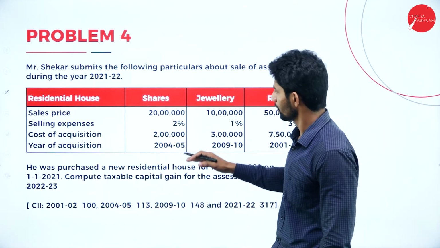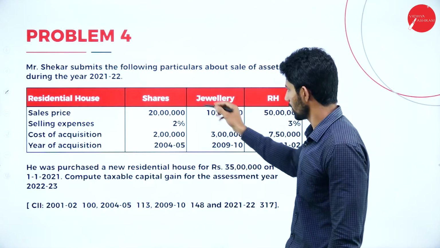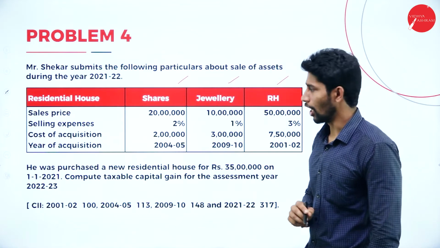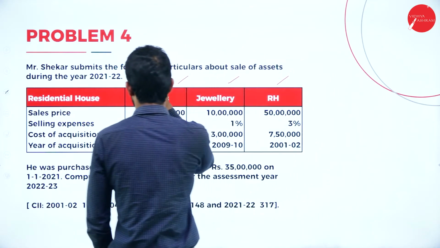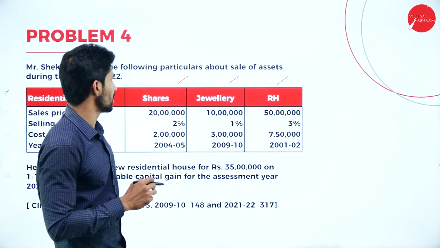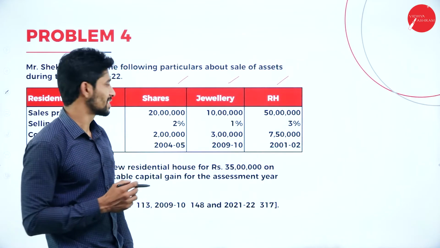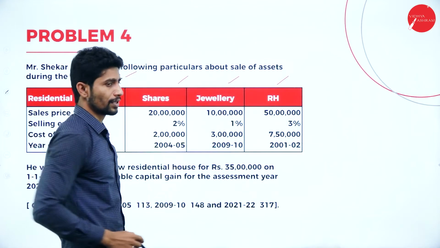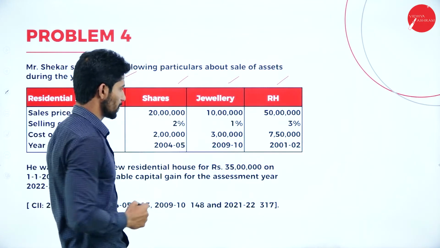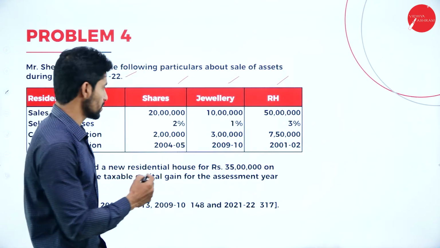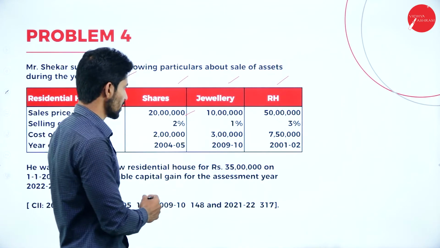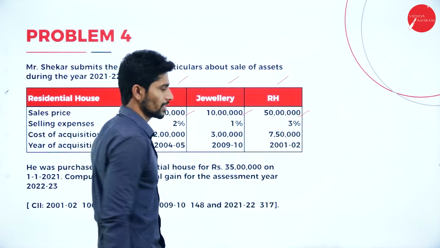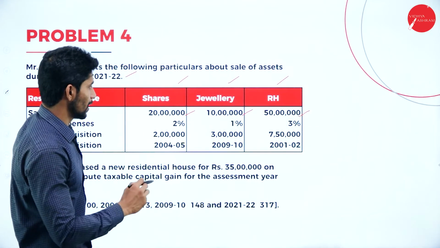In this problem, again we have three properties: shares, jewelry and residential house. Mr. Shekhar submits the following particulars about sale of assets during the year 2021-22. Shares sales price is rupees 20 lakhs, jewelry sales price is 10 lakhs, and residential house sales price is 50 lakhs.